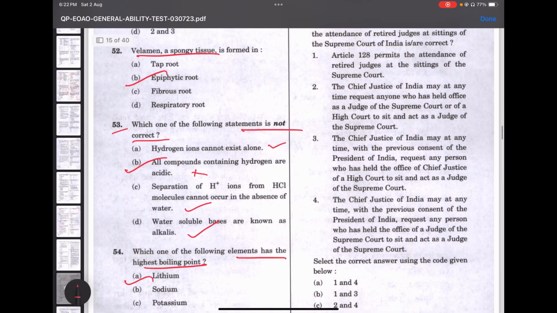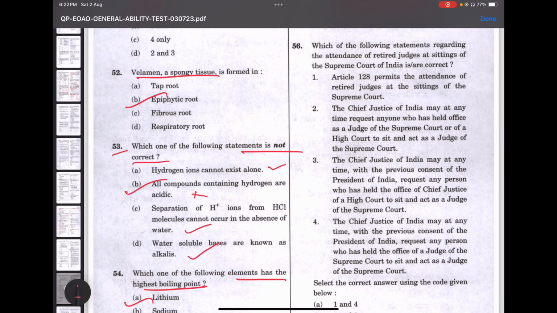So yeah. 56. Which one of the following statements regarding the attendance of retired judges at sittings of the Supreme Court of India is correct? Please refer to this question and try to read everything, because these are just wordplay. There's nothing very difficult about it. Option A, Article 128 permits the attendance of retired judges at the sittings. No, this is not right, because Article 128 of the Constitution permits the Chief Justice of India to request any person who has held the office of a judge of the Supreme Court or of a High Court to sit and act as a judge of the Supreme Court.